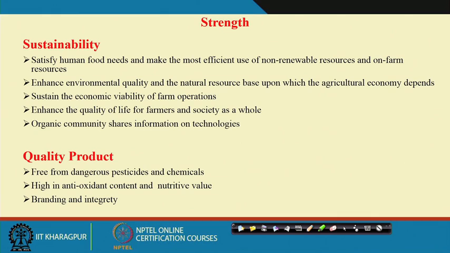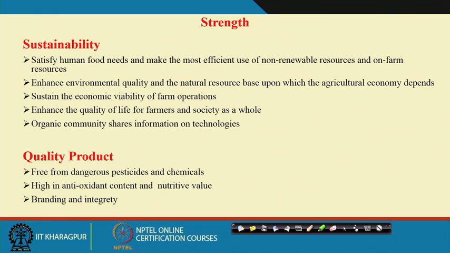Organic farming leads to better environmental quality. There is less emission of greenhouse gases to the atmosphere and less pollution of the air and also the groundwater, so that maintains better environmental quality.